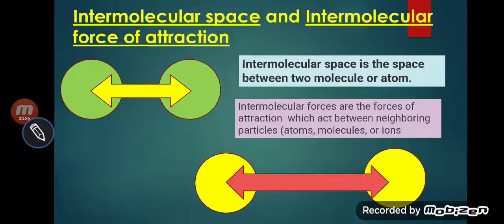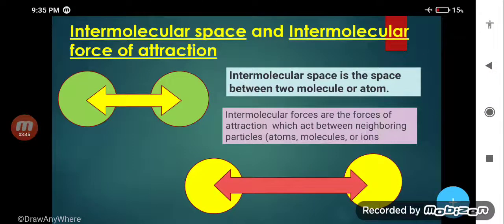Next we'll talk about intermolecular space and intermolecular force of attraction. Before starting states of matter, we must know these two important things. Here you can see the distance between two atoms, that is called space, meaning intermolecular space.